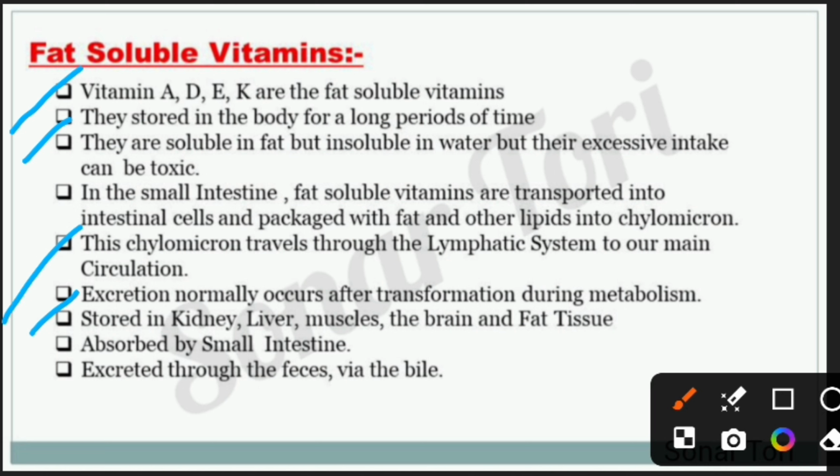Then the excretion normally occurs after transformation during metabolism. It's stored in kidney, liver, muscle, brain and fatty tissue. Absorbed by the small intestine and excreted through the feces via the bile.